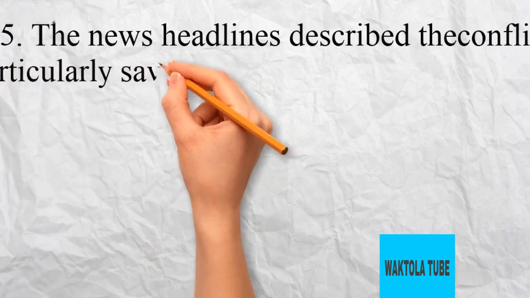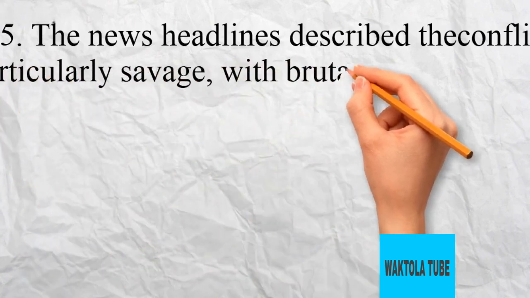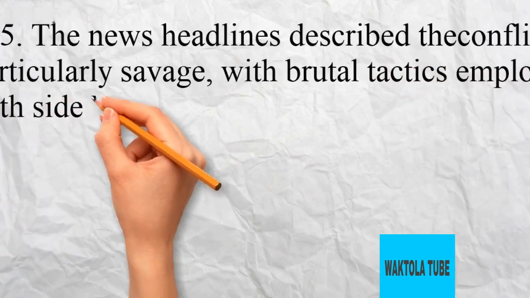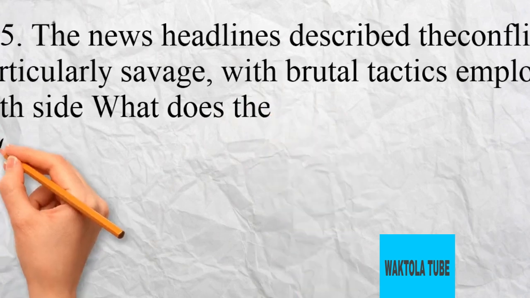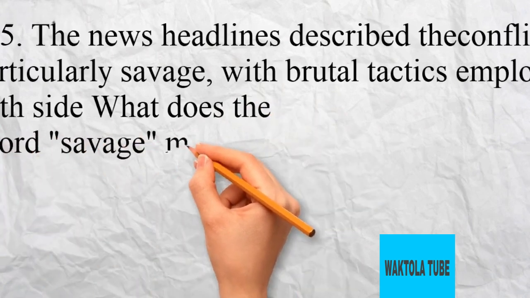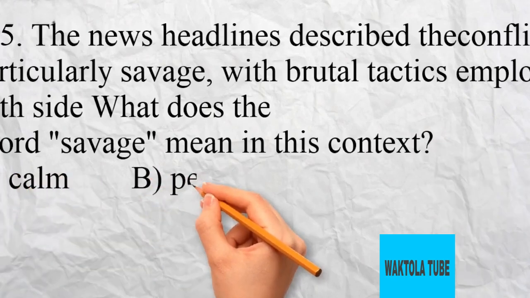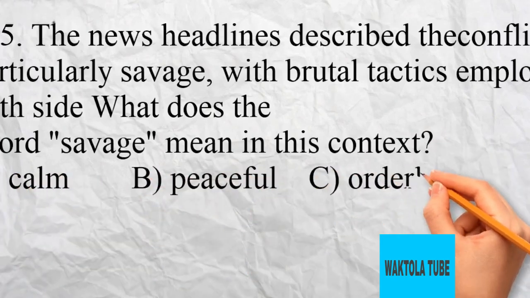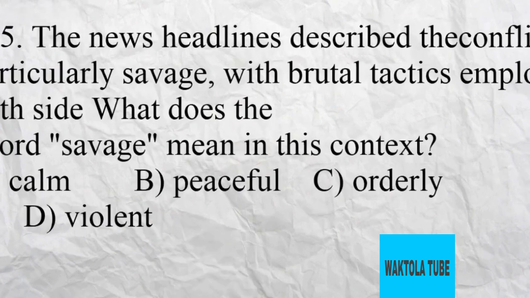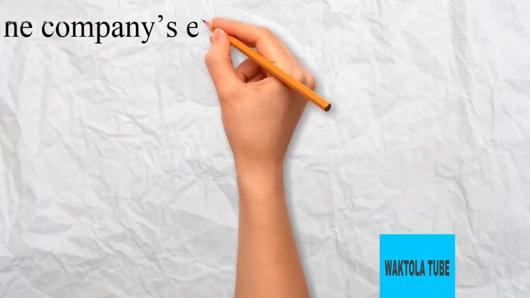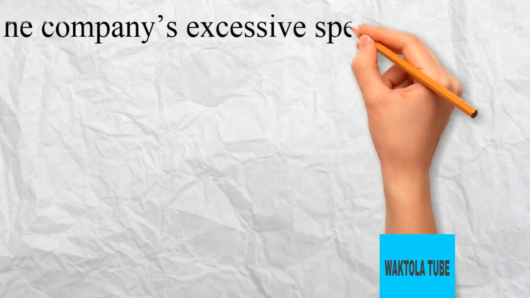Question 25. The news headlines describe the conflict as particularly savage, with brutal tactics employed by both sides. What does the word savage mean in this context? A. Calm. B. Peaceful. C. Orderly. D. Violent. The word savage in this context means violent, as it describes the brutal nature of the conflict. So the correct answer is D. Violent.